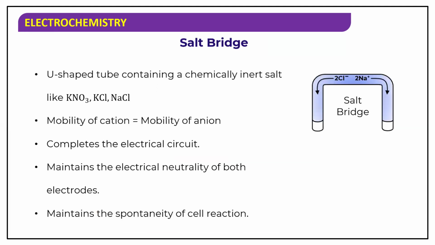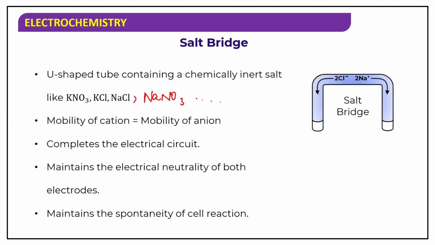First of all, a salt bridge is a U-shaped tube containing a chemically inert salt like potassium nitrate, potassium chloride, sodium chloride. We can take sodium nitrate also. NaNO3 can also be taken. So you can take any type of inert salt. Those salts have to be filled inside this U-shaped tube, which is called a salt bridge. In all the salts, we have cation and anion.